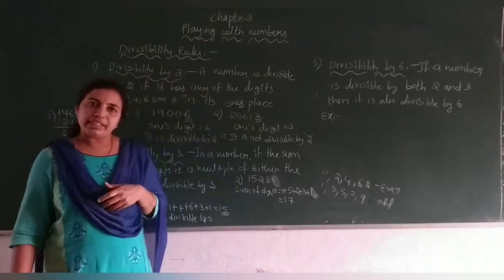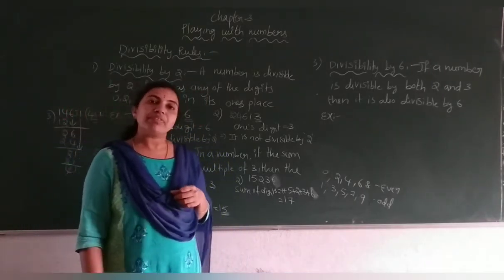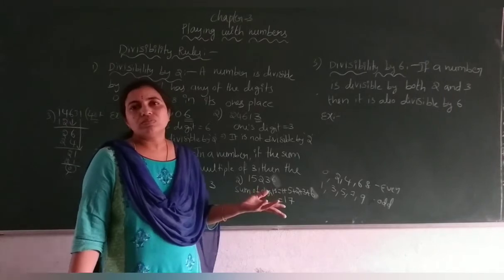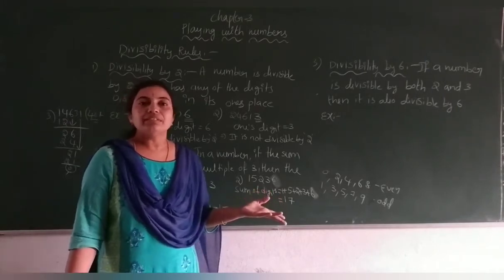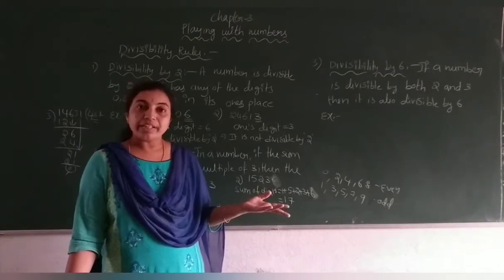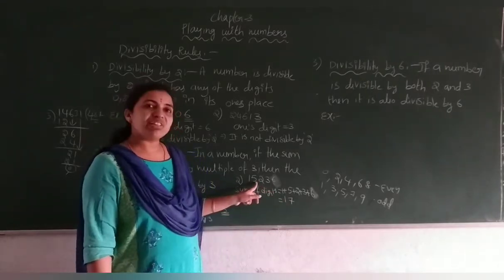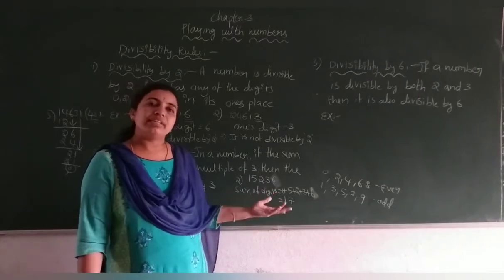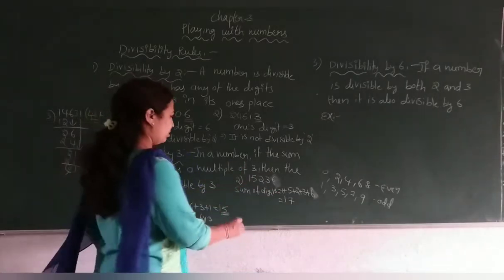17. Is it there in the 3 table? Is it a multiple of 3? No. 3 5s are 15. 3 6s are 18. There is no 17 in the 3 table. That means this number is also not divisible by 3.